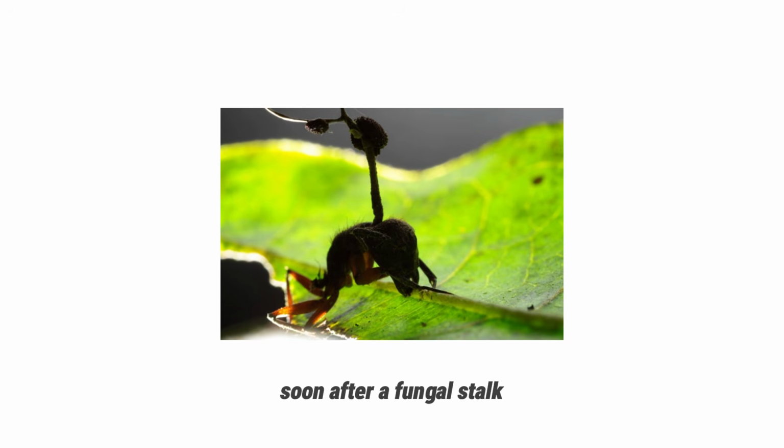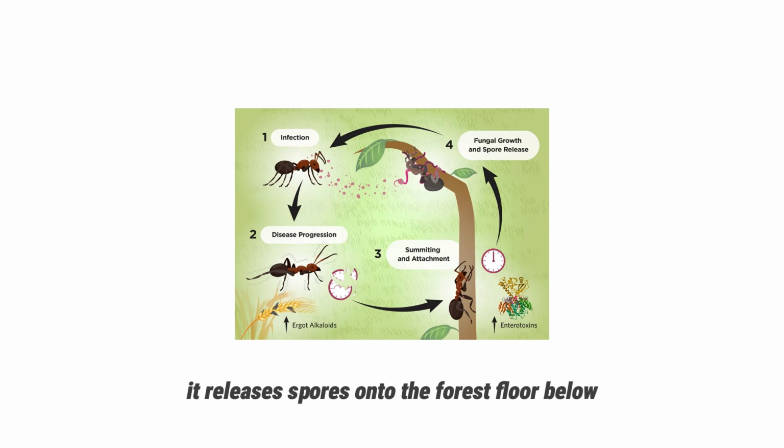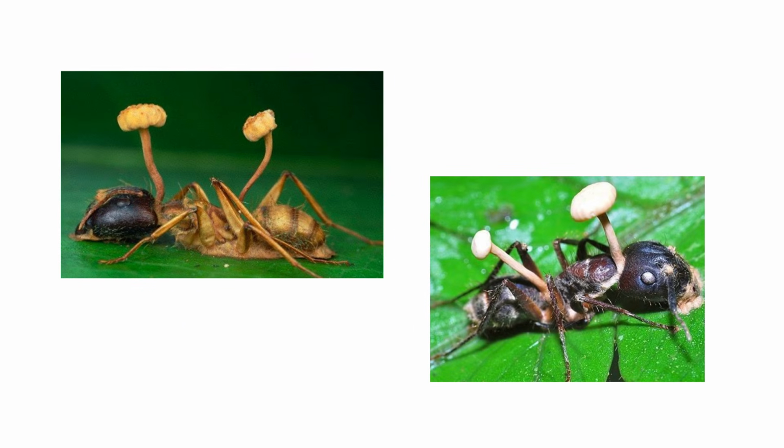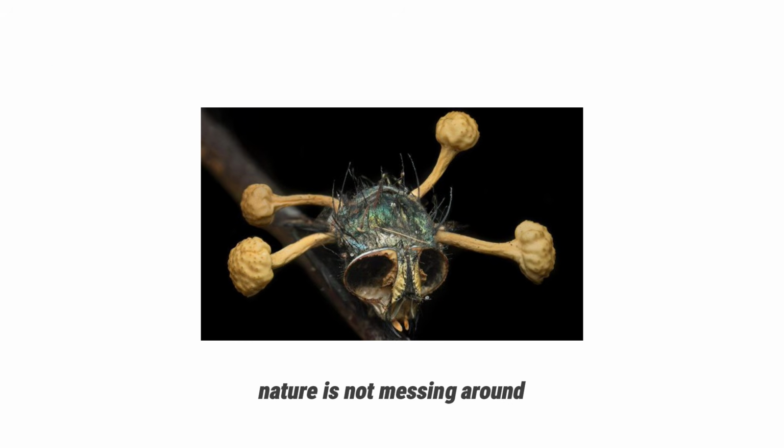Then it dies. Soon after, a fungal stalk erupts from the ant's body. It releases spores onto the forest floor below, infecting more ants. One infected ant can start the cycle all over again. Nature is not messing around.